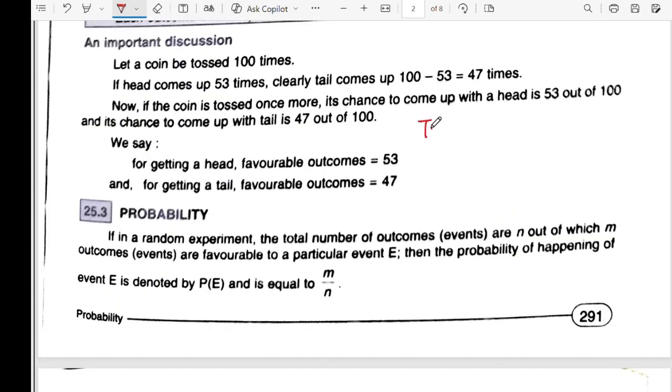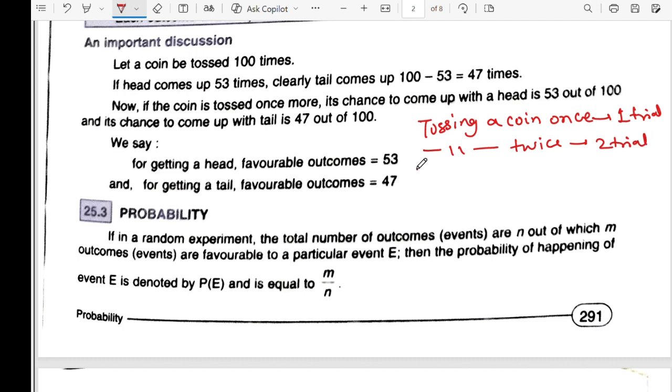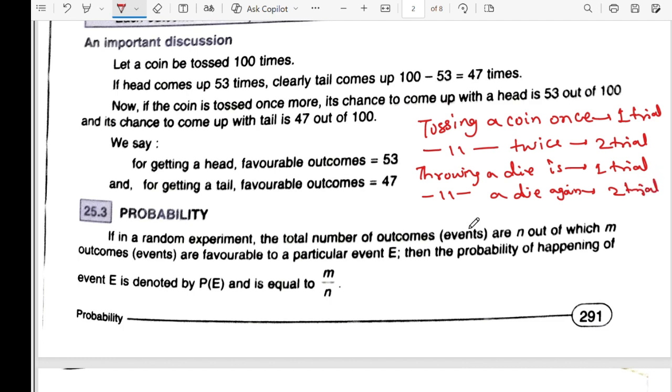Let me write. Tossing a coin once, what will it be? One trial. Tossing a coin twice is two trials. Now throwing a die once is one trial. Throwing a die again, consider this the second trial, correct? Second trial.